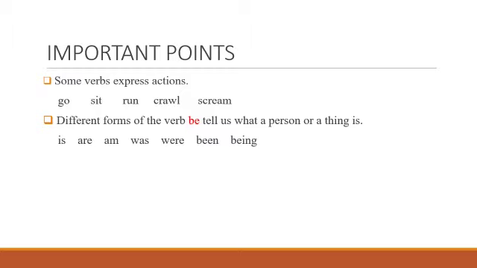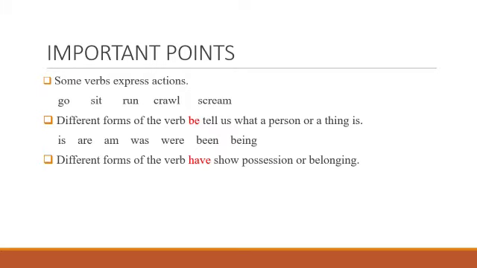Now, the words like is, are, am, was, were, been, being, when all these words are used in a sentence, they are considered verbs and they will tell us what a person or a thing is, their being or what they are doing. For example, I say she is walking. So when we use is, we will know what that person is doing. Or I say he is a good man. What is he? He is a good man. So the word is will tell us more about the person. Similarly, the other words are used in a sentence.